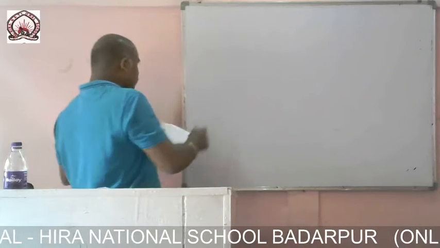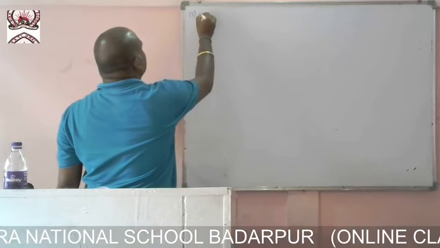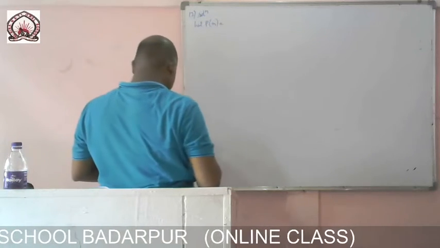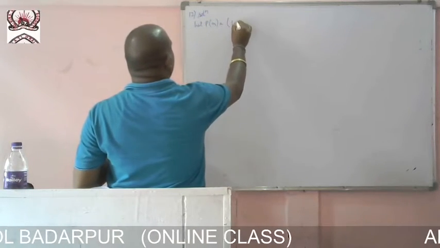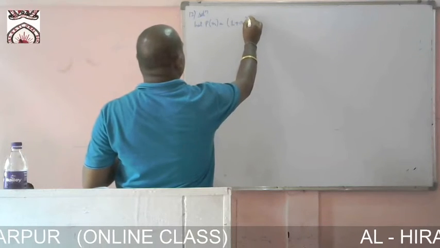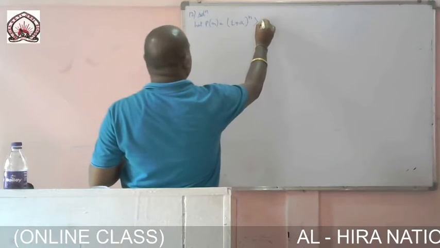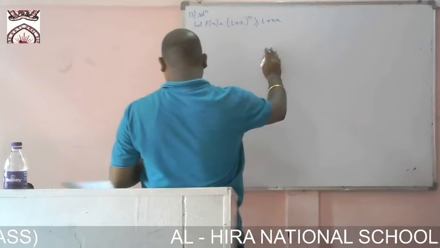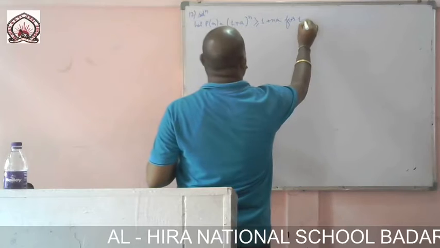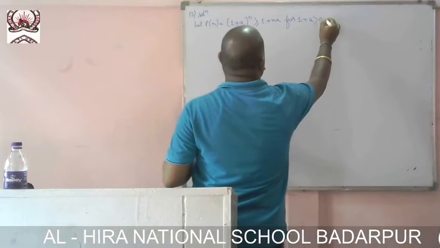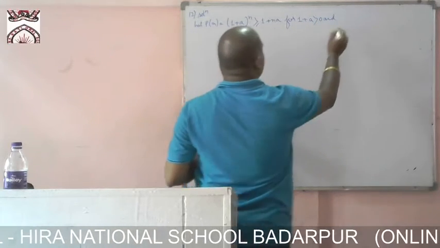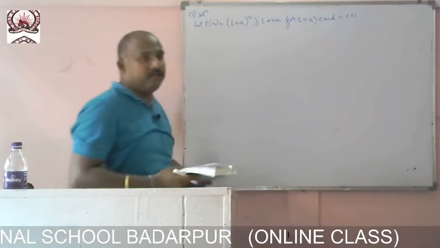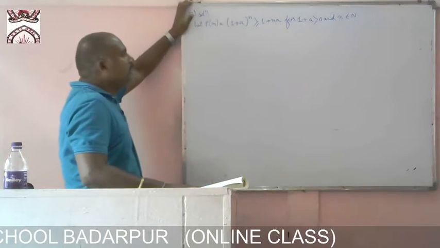Now question number 12. Let p of n equal to 1 plus a whole thing to the power n greater than or equal to 1 plus na, for 1 plus a greater than 0 and n belongs to natural numbers.